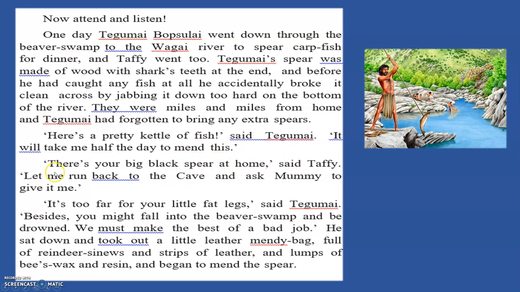A trouble situation. There's your big black spear at home, said Tefi. Let me run back to the cave and ask Mummy to give it to me. So this girl gets an idea. She's saying, Daddy, there's a big black spear at home. So I'll run to the cave and ask Mummy to give it to me.